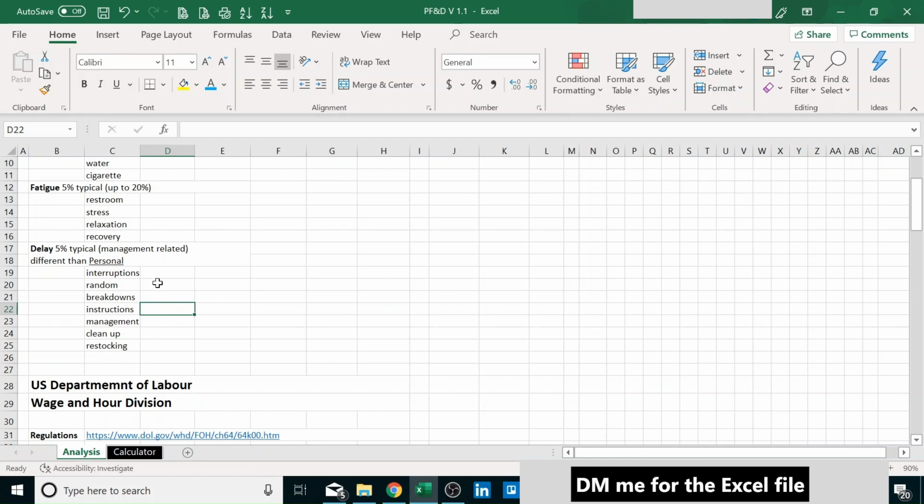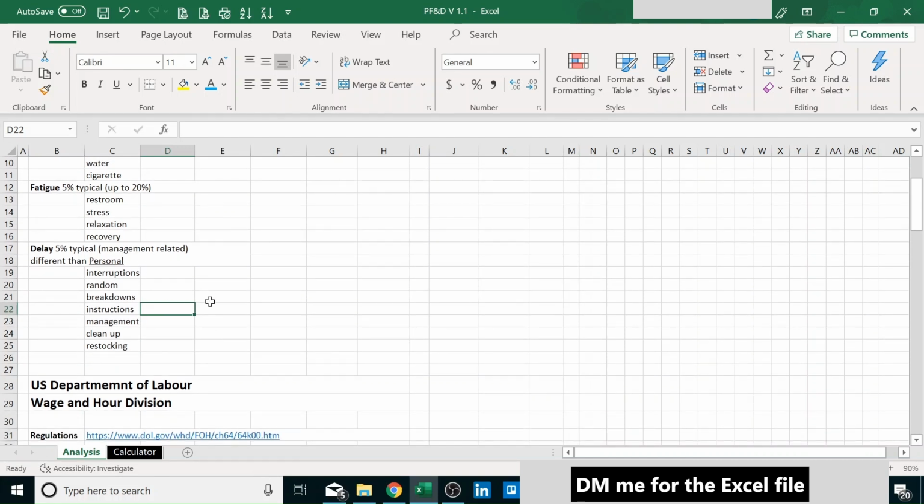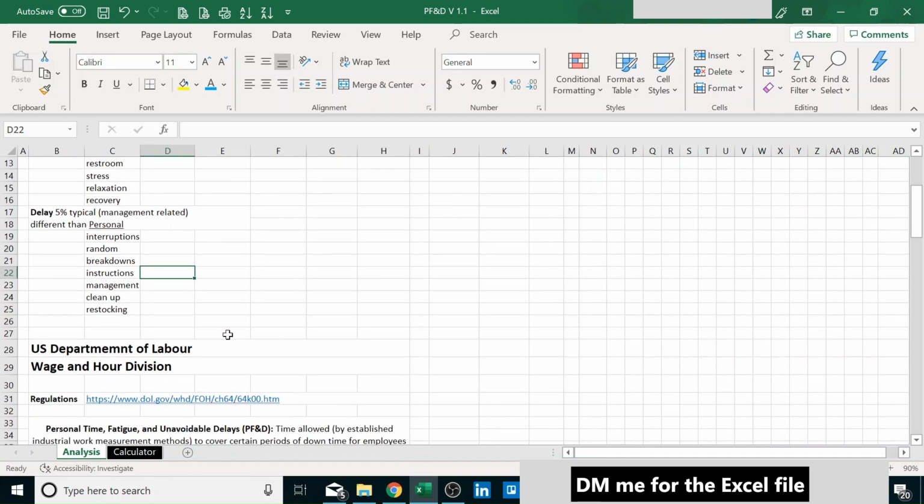I mean, the sky's the limit. Even the layout of a facility. I've been in facilities where the restrooms are 100 yards away on a second floor. So obviously, a restroom break falls into fatigue, maybe even personal, but because of the bad design of the facility, management should do a better job. Either open another restroom or move the workstation close to the restroom. Maybe the facility was designed wrong and it doesn't have the minimum number of stalls, toilets, urinals per worker, and there's a standard for that too.